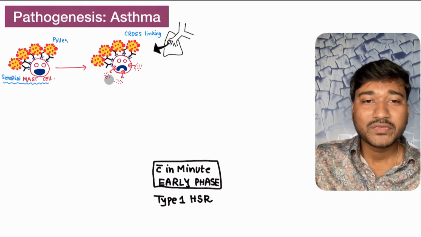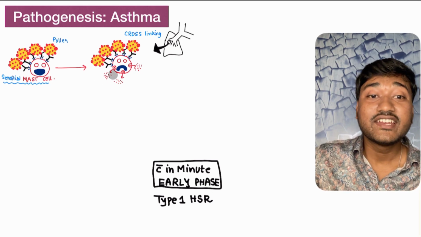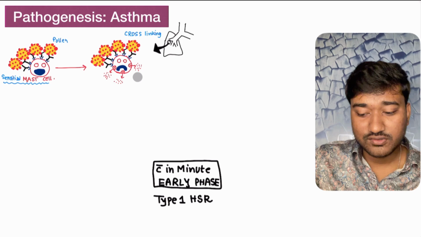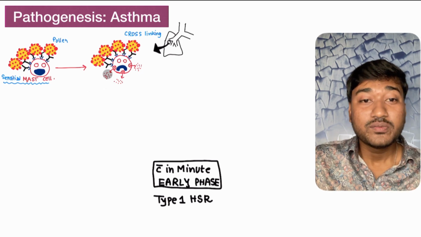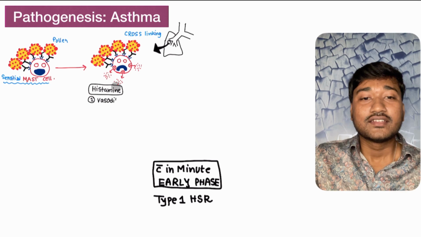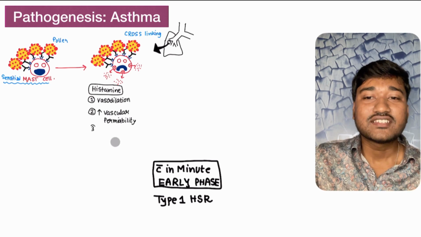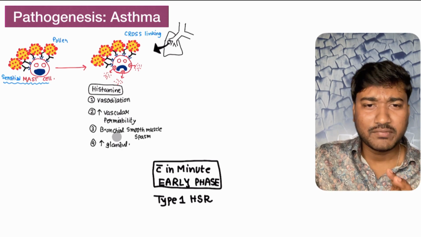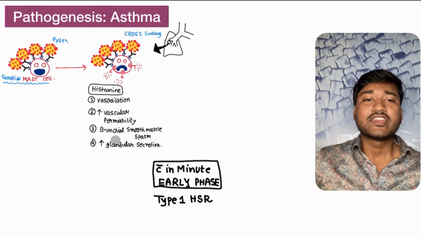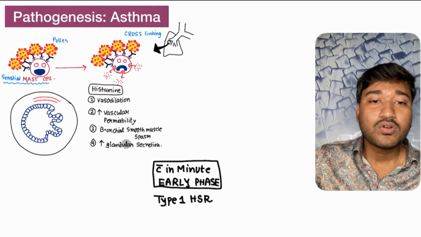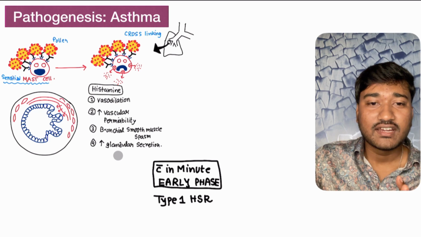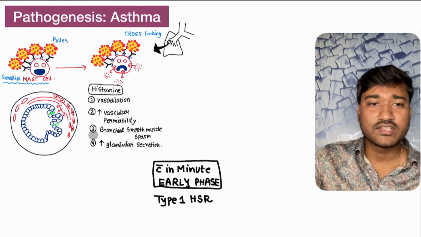These are your preformed granules. They degranulate through these preformed granules. That is, they already produced some products which are going to be degranulated, and the name of this product is histamine. There are some other products as well, but histamine is very, very important, and it causes vasodilatation, increased vascular permeability, bronchial smooth muscle spasm, and increased glandular secretion.